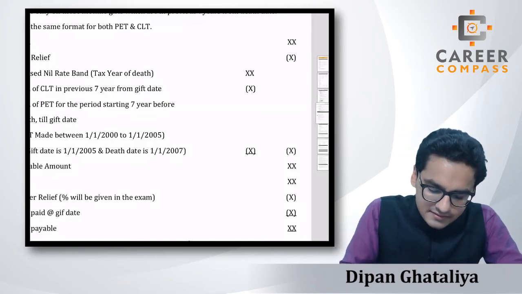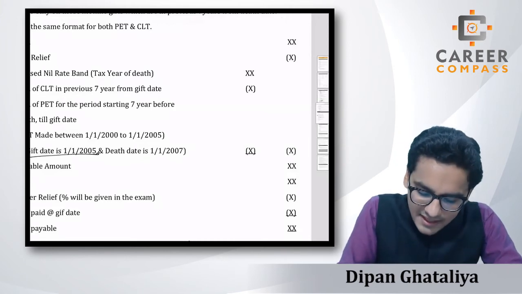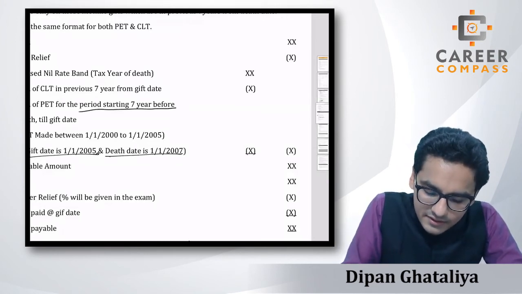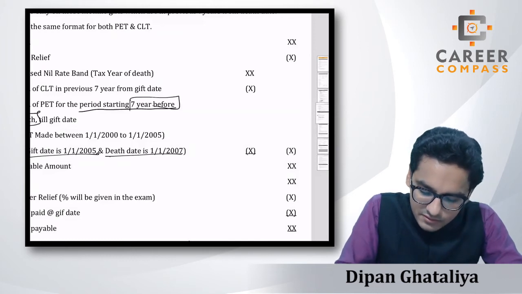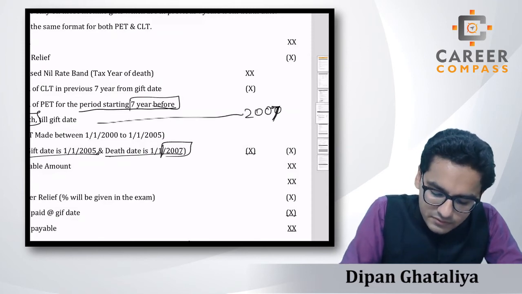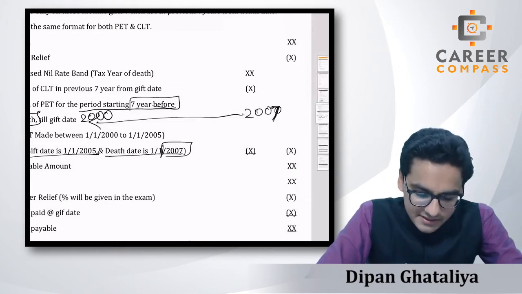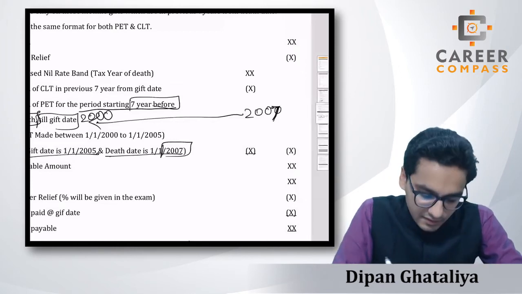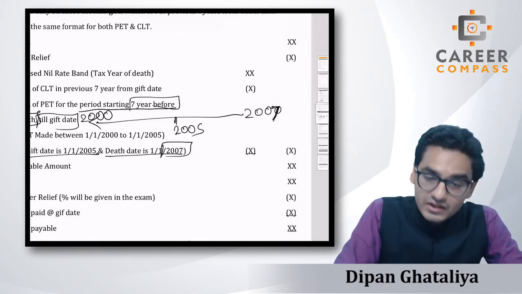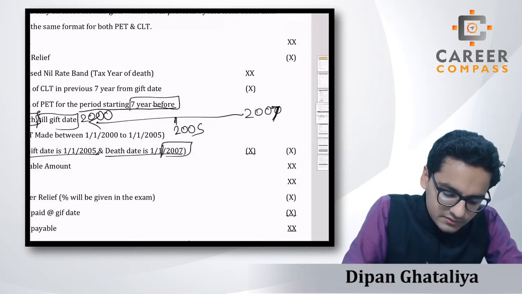And just like the second example I have given, assume that the gift date is 2005 and your death date is 2007. Then what they have written is that the period starts 7 years before death. That means your death date is 2007, so the period will start 7 years before, that means the year 2000, right? The period will start in 2000 but will end on the gift date, that is 2005. So you have to consider the GC of PETs made between 2000 and 2005.